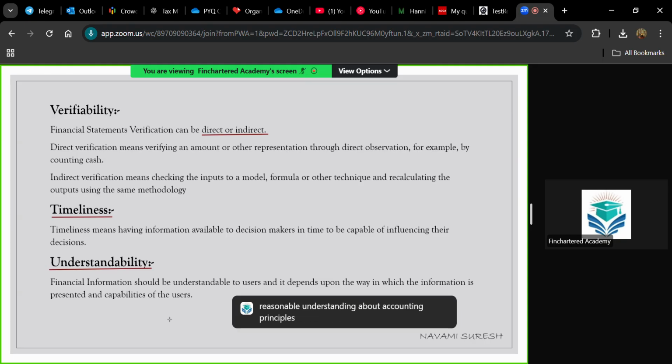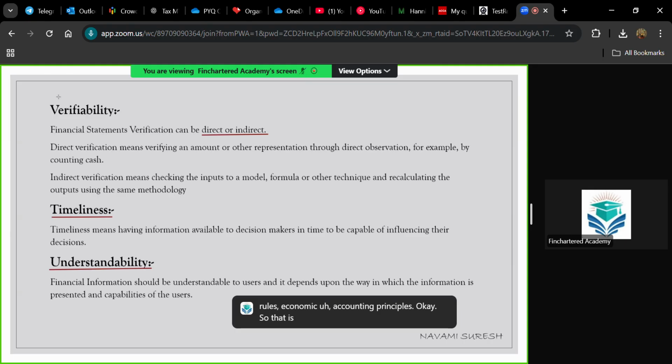Maybe usually all employees or all public will not have the knowledge of accounting and economic principles. But when you are telling that this is helping the users to make decisions, we are assuming that all these users, all these stakeholders have sufficient knowledge based on accounting and economic principles. Okay, so that is understandability.